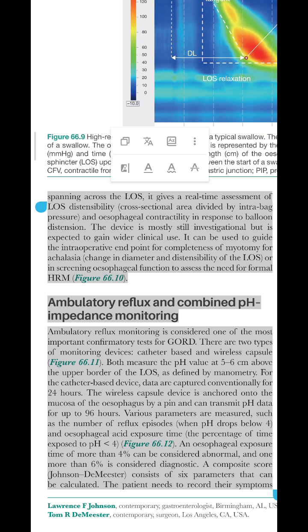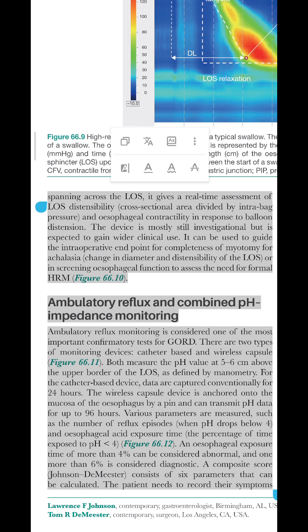The wireless capsule device is anchored onto the mucosa of the esophagus by a pin and can transmit pH data for up to 96 hours. Various parameters are measured, such as the number of reflux episodes, when pH drops below 4, and esophageal acid exposure time, the percentage of time exposed to pH less than 4, figure 66.12. An esophageal exposure time of more than 4% can be considered abnormal, and one more than 6% is considered diagnostic.